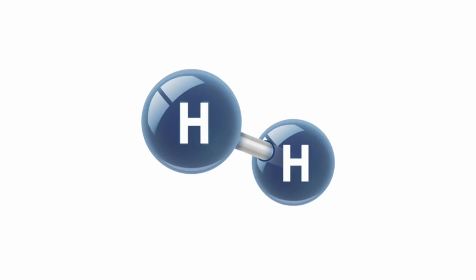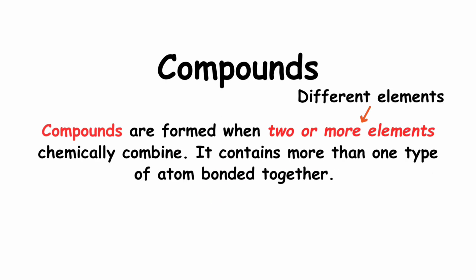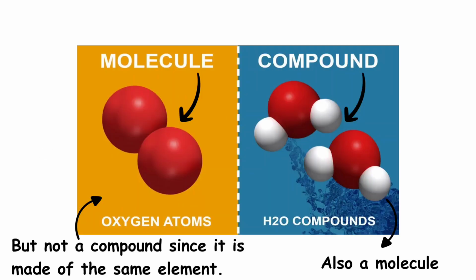This is a hydrogen molecule made up of 2 hydrogen atoms. Can you see that this molecule is made of the same element? The difference between a molecule and a compound is that a molecule can be made up of the same element or different elements, but a compound is made of 2 or more elements, which means that compounds are made of different elements. Can you see the oxygen molecule is made of the atoms of the same element?